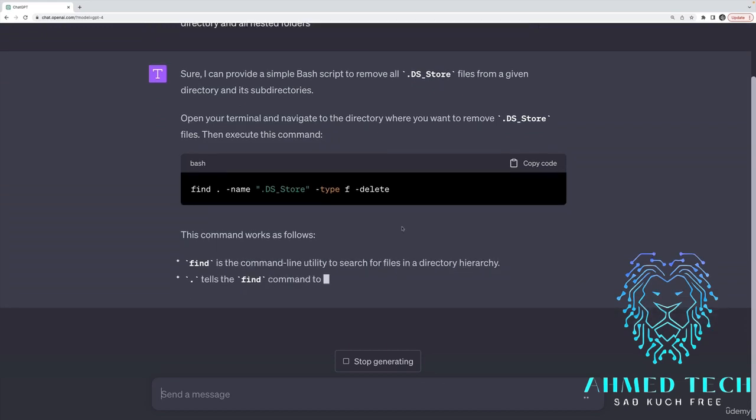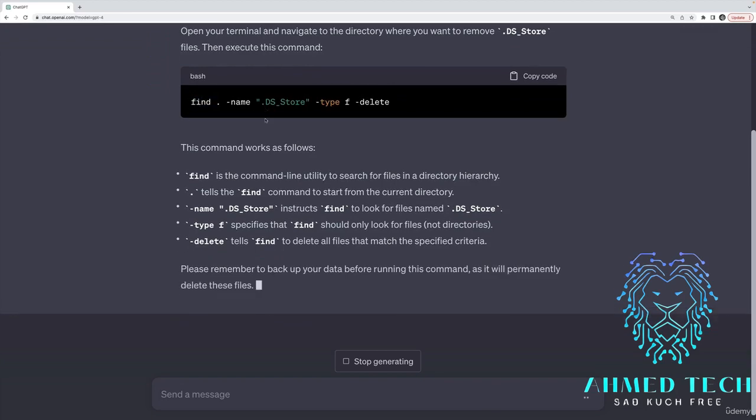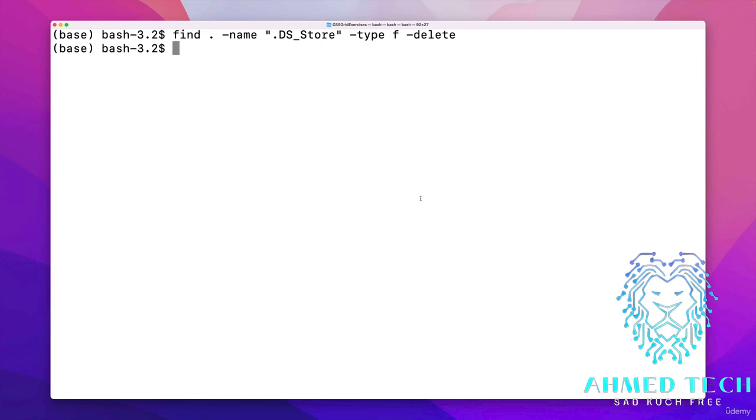I see, this is what I'm talking about. I forgot there's a delete option for the find command. And I've taught the find command. I've made many videos on it, but there's just too much to remember. So before you use something like this, it's always good to understand what it's doing and if it looks good to you or not. There are many times ChatGPT will come up with something completely wrong. I'll show you a cautionary tale shortly in the next video or two.